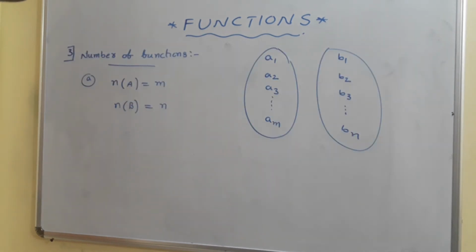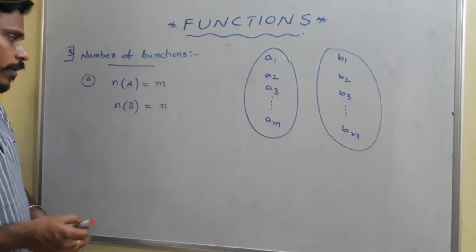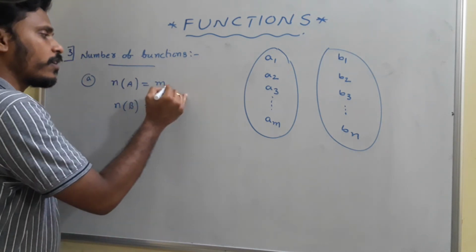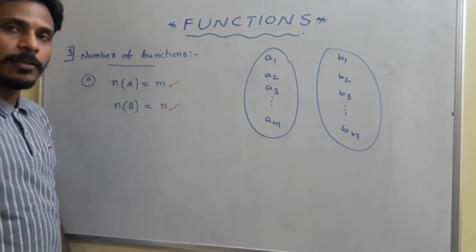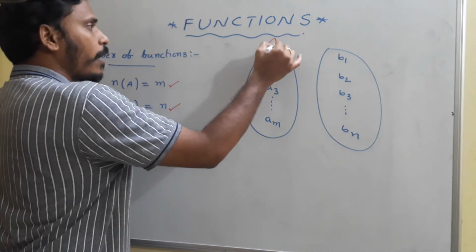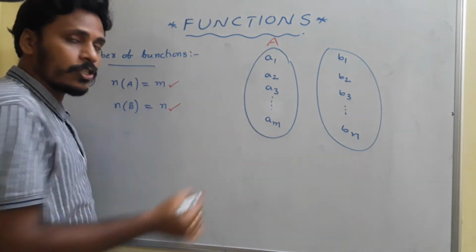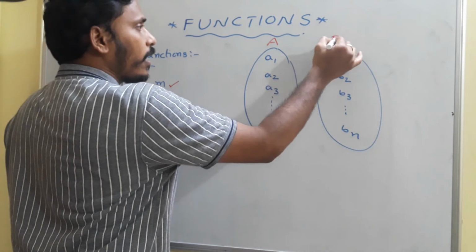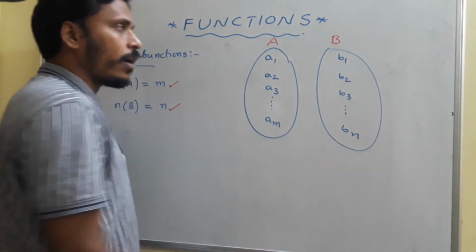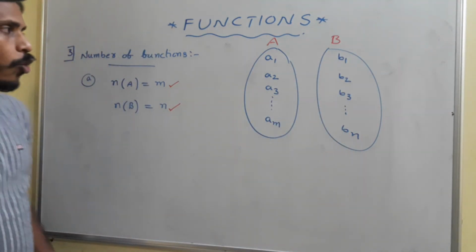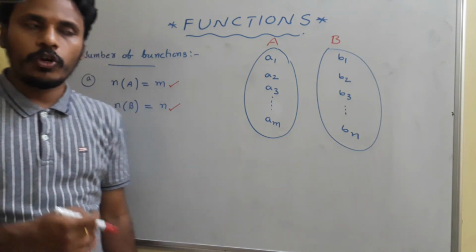So in the third point, we are going to identify the number of functions. Suppose the number of elements in set A is m and the number of elements in set B is n. A contains m elements, say a1, a2, a3 and so on up to am, and B contains n elements, say 1, 2, 3 and so on up to n. Now we are going to count the number of functions.